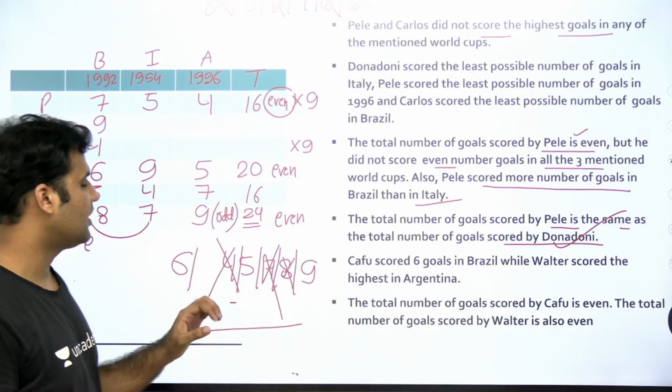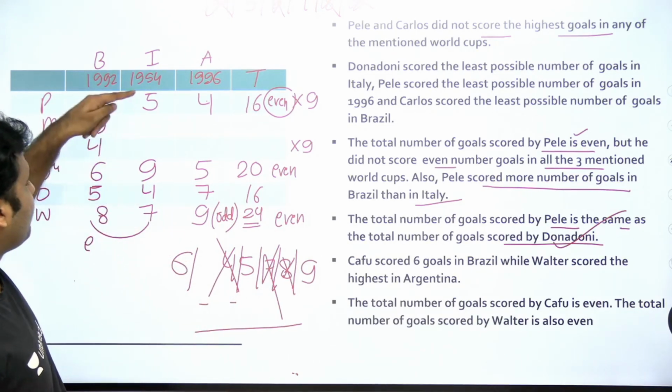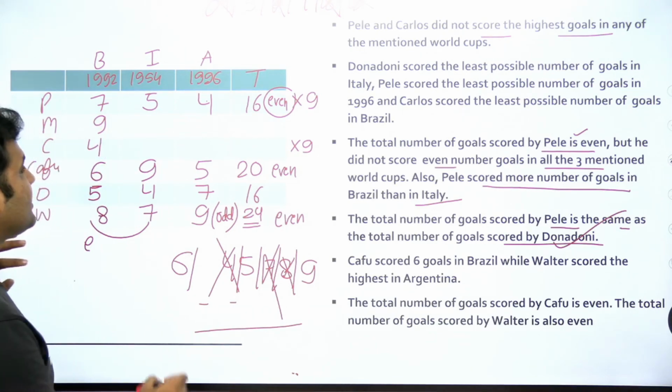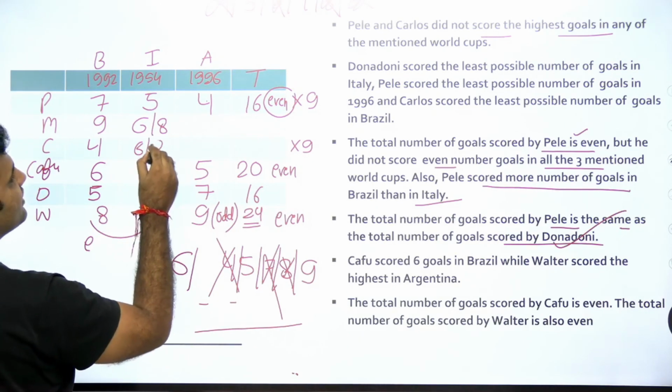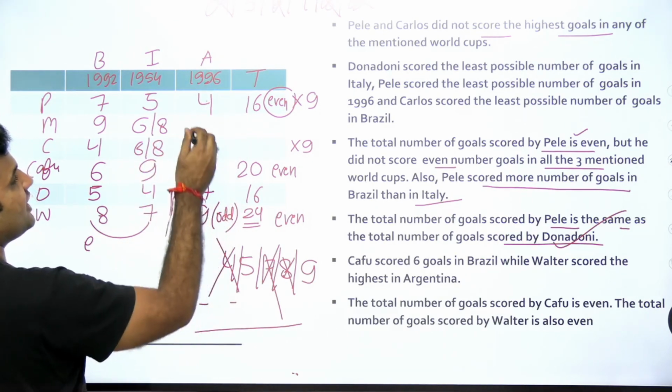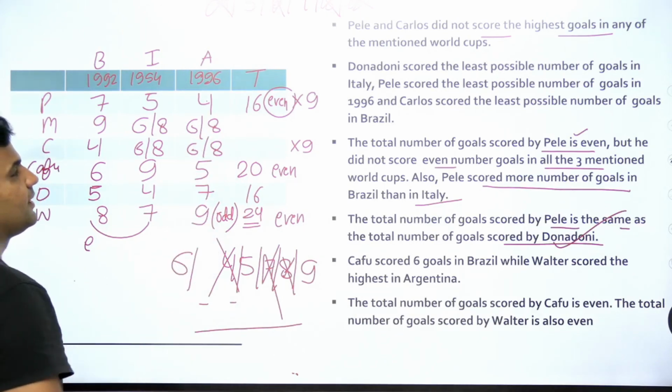Okay, that's it. Now what we are left with is this 4, 5, 7, 9. So 6 and 8 are the two values which are left here. So either 6 comes here or 8 comes over here. 4, 5, 7, 9. So 6 and 8 are the two values which are left. So you see this.